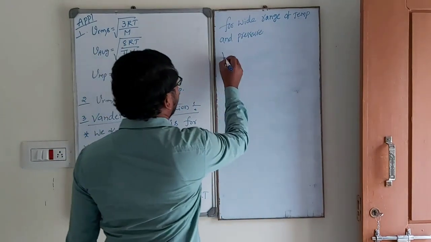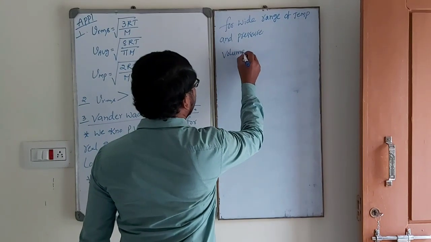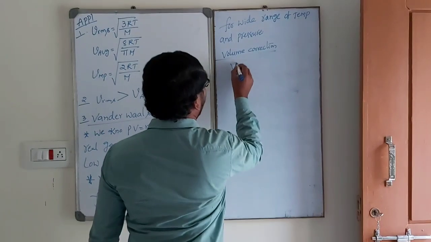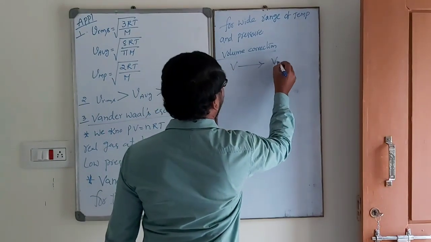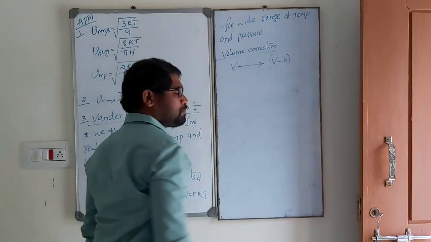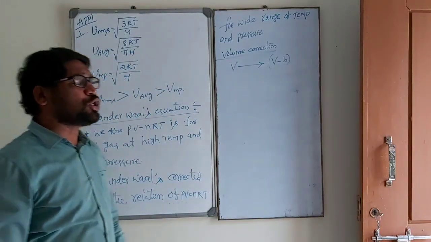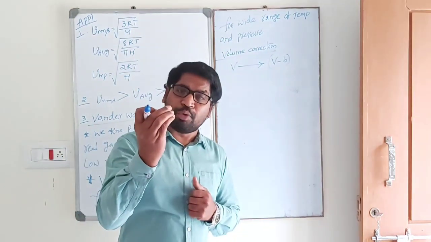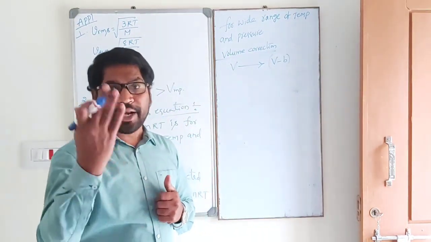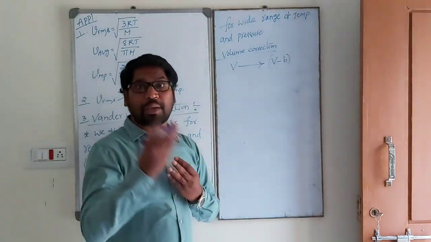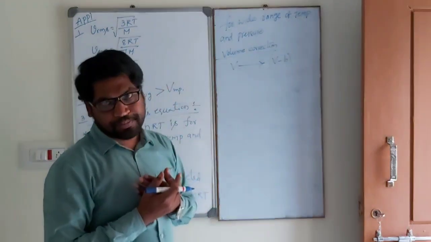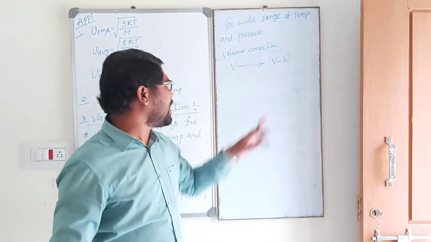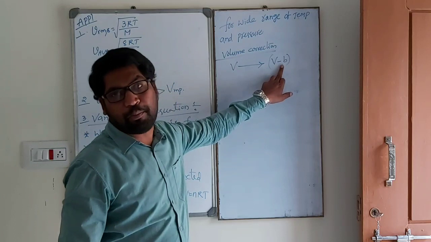Next, volume correction. What is volume correction? Generally, V is replaced by V minus b because the cylinder contains a total number of molecules with finite size. b is the size of the molecule. Some of the space inside the cylinder, some of the corners, is unoccupied. That correction is made, so volume V is replaced by V minus b.